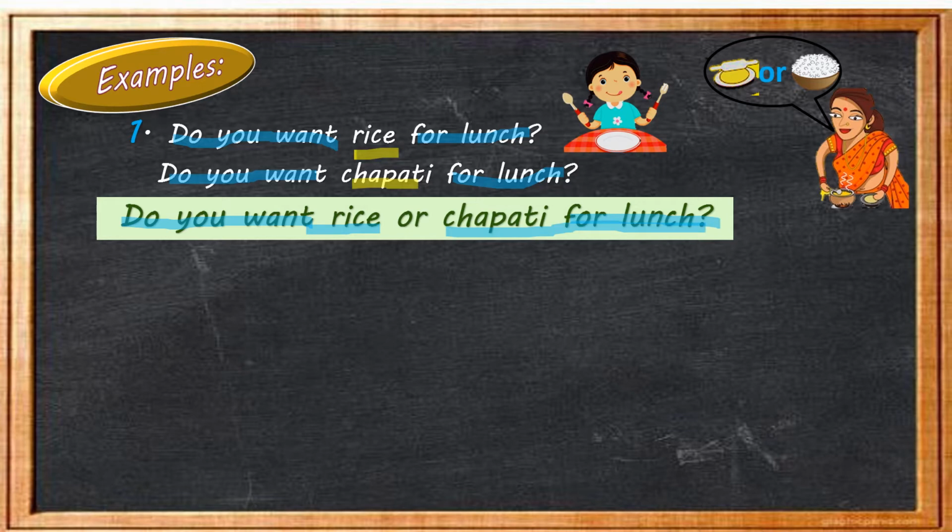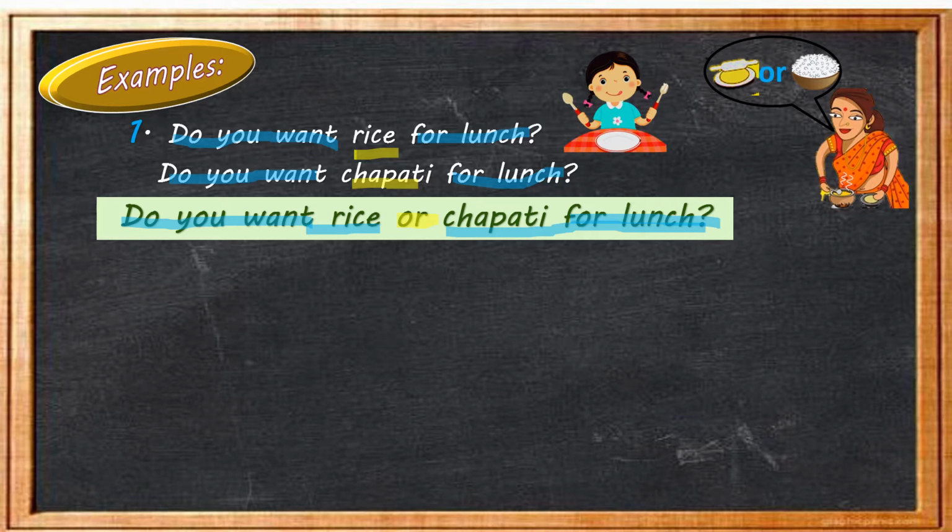So how are we joining these two words? We are joining these two words with the help of or. So what is or here, children? Or is a conjunction. You can see here in the given sentence, it is joining two words, rice and chapati. So earlier there were two different questions: do you want rice for lunch, or do you want chapati for lunch? But we can simply ask one question by giving a choice. Do you want rice or chapati for lunch?